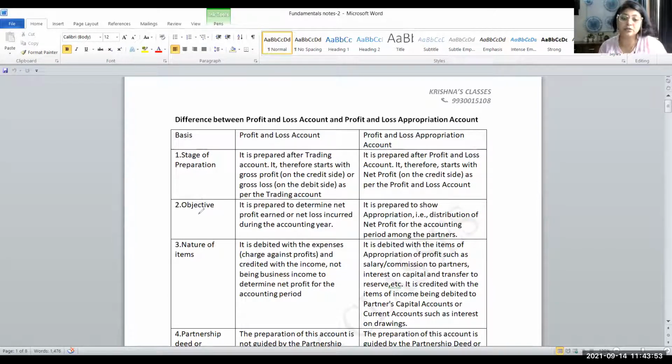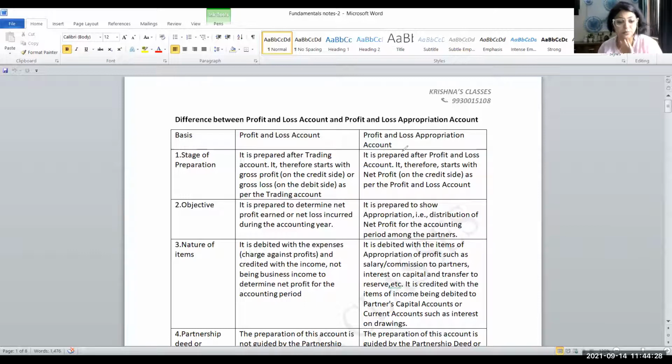Then if we talk about the objective, profit and loss account is prepared to determine the net profit, and profit and loss appropriation account is prepared to determine what is the share of profit which each partner is going to get. If I talk about nature of items, what items are debited: all the expenses which are charged against profit, like rent, salaries to the staff, interest on partner's loan account, etc., will be debited to profit and loss account. And the incomes, which are not interest on drawings, other incomes like interest received, commission receipts, etc., will be credited to profit and loss account.